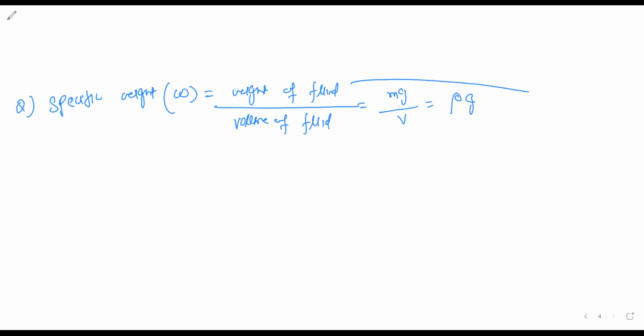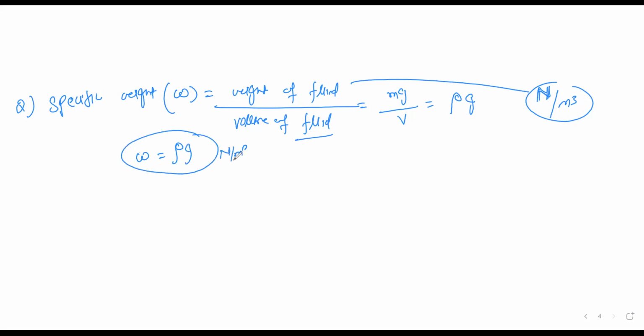So the weight is measured in Newton and the volume is measured in meter cube. So the unit of the specific weight will be Newton per meter cube. And the formula to find out the specific weight is rho into g, in Newton per meter cube, where rho is the density.